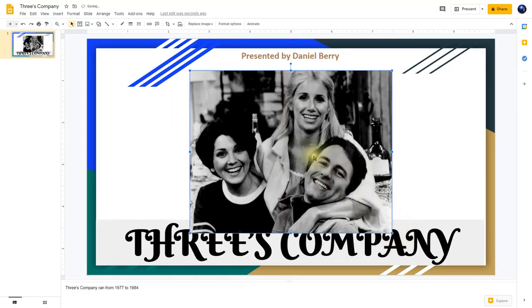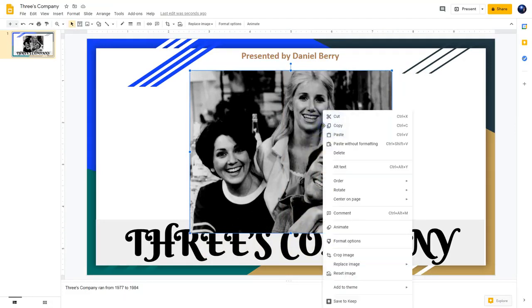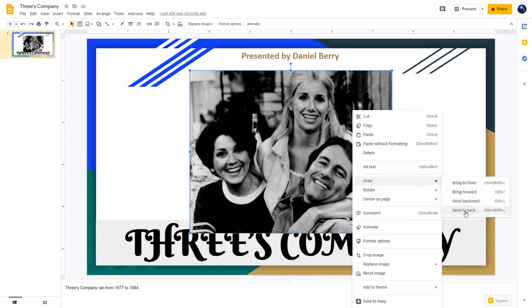And now you notice that it's covering up some of my text. What I'm going to do is I'm going to right click on the image and then go down to order, and I'm going to click on send to back.